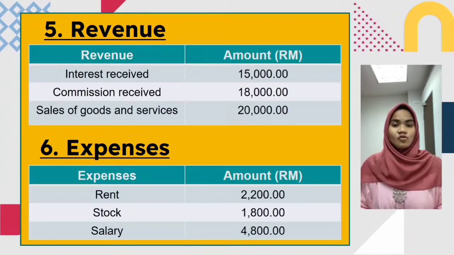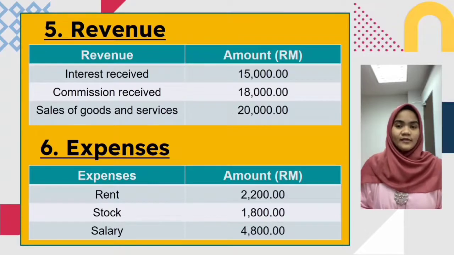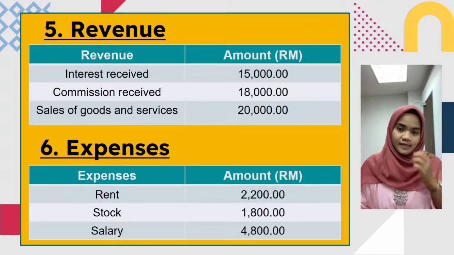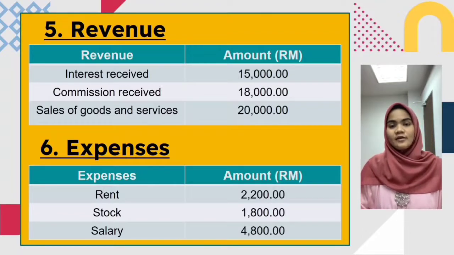Sarung Creative also had 4 full-time workers, which all the 4 workers were paid 1,200 ringgit per month. So total for staff salary is 4,800 per month for Sarung Creative.